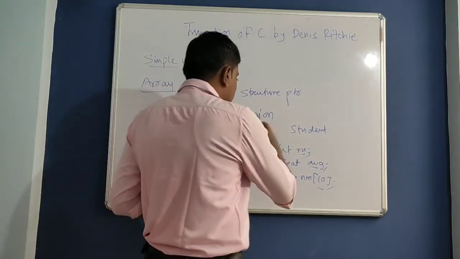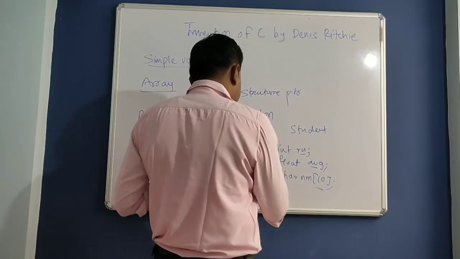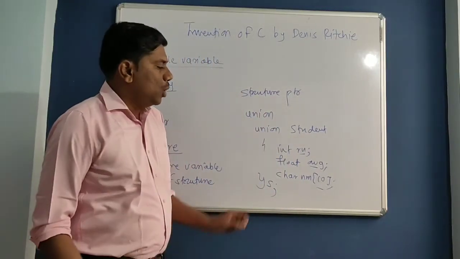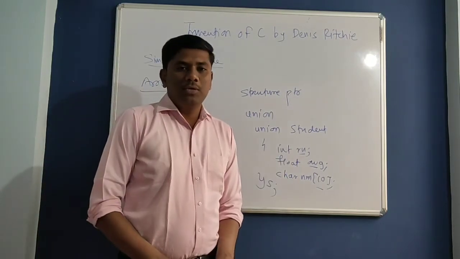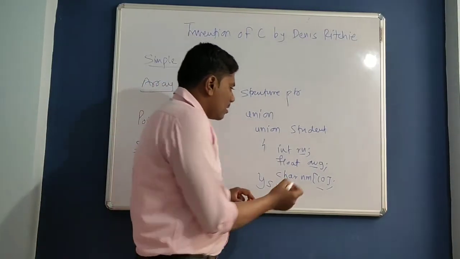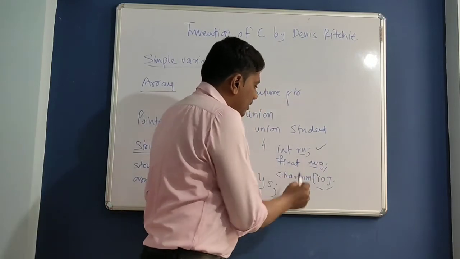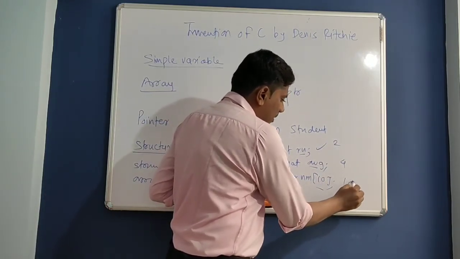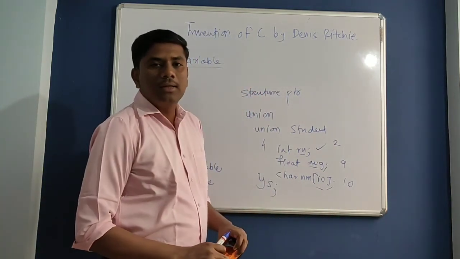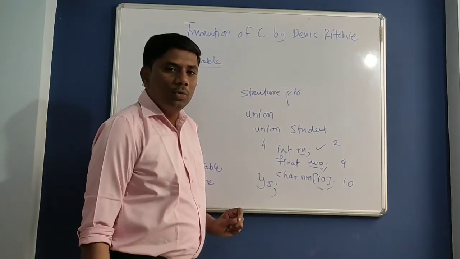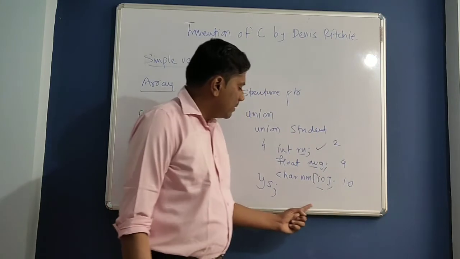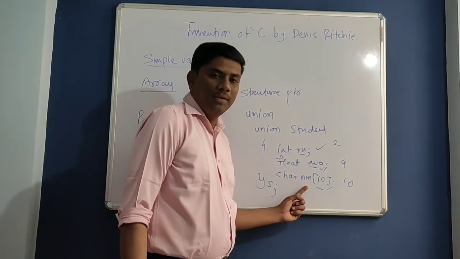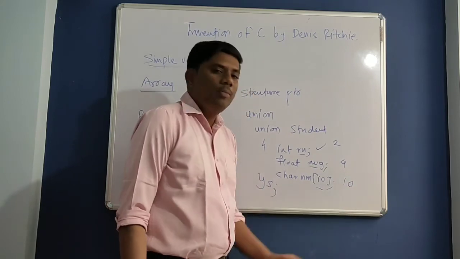But if you take this as a union, then only 10 bytes will be reserved. So what will the compiler do? The compiler will predict the memory required for roll number, so 2 bytes, for average 4 bytes, and for the name array 10 bytes. The compiler will take the member that requires more memory, and that amount of memory will be reserved.